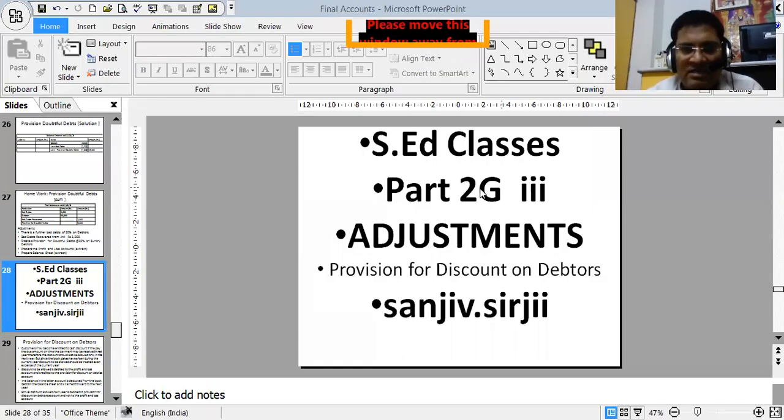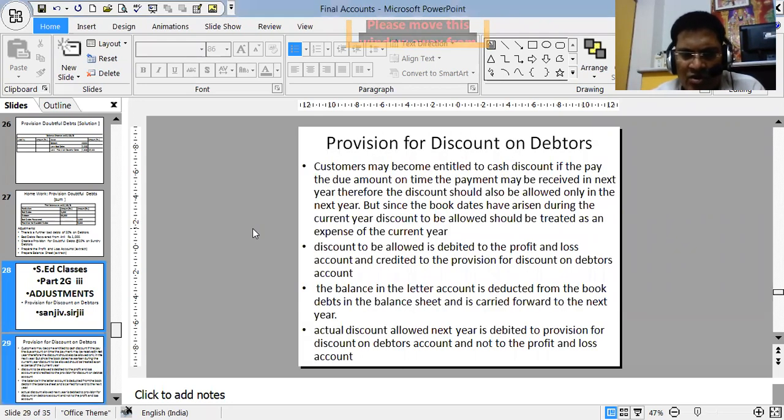So now we will be studying, students, one more adjustment, that is provision for discount on debtors. So bad debts, provision for doubtful debts, and this is the third one, provision for discount on debtors. As the name suggests, this is a provision created in order to overcome some discounts. Actually, customers may become entitled to cash discount if they pay the due amount on time.